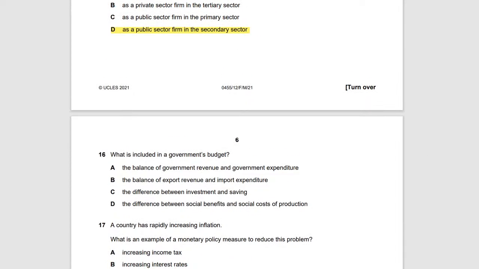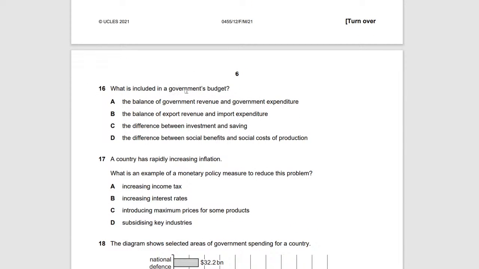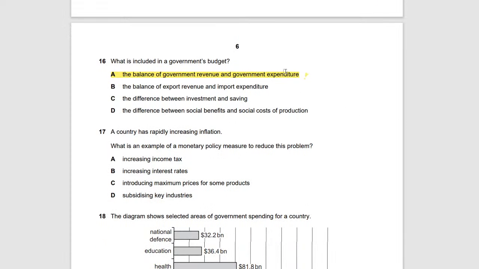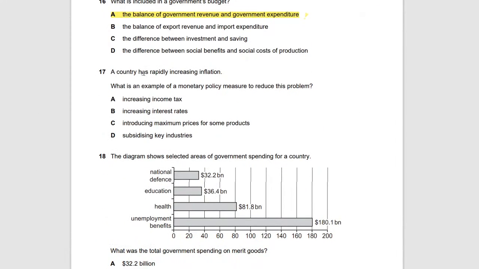We know the primary sector. Primary sector is extraction of these raw resources. We then know the secondary sector. Secondary sector is when we're making those finished goods. Okay, so that's the difference right there. We move on. What is included in a government's budget? In the government's budget, okay, we have to look at two things: the expenditure versus the revenue. So already I know A is the answer because it says the balance of the government's revenue against the government's expenditure. It's quite straightforward.